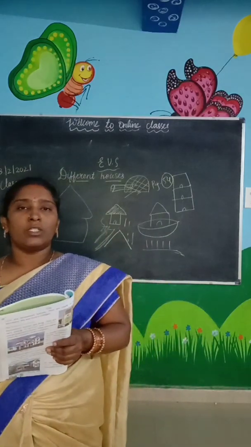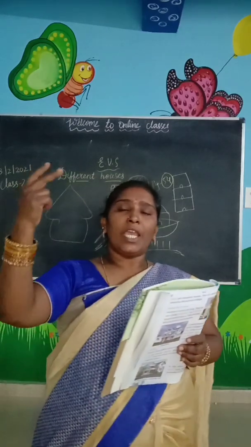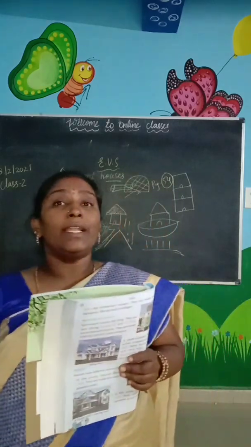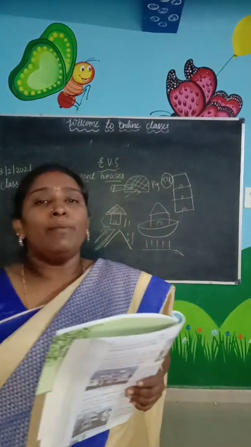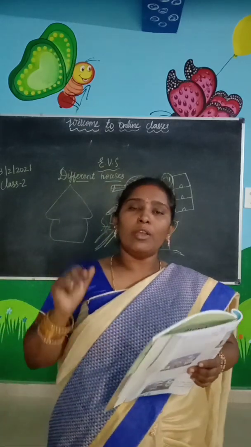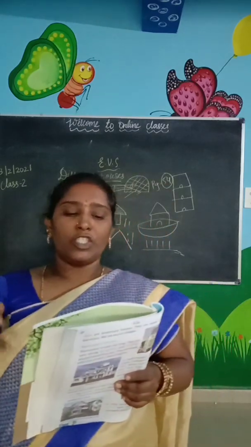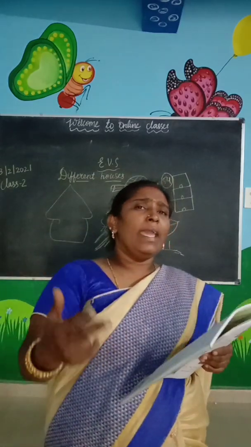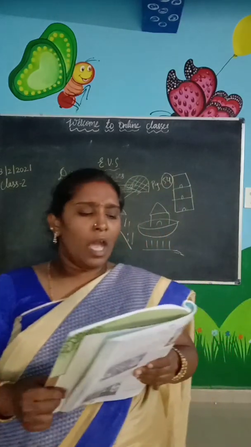Why windows? Windows allow fresh air from outside to come inside. If there are no windows, no ventilation, no sunlight, then there will be suffocation inside. So a good house should have proper ventilation, doors and windows, and allow the air and sunlight to come into the house.